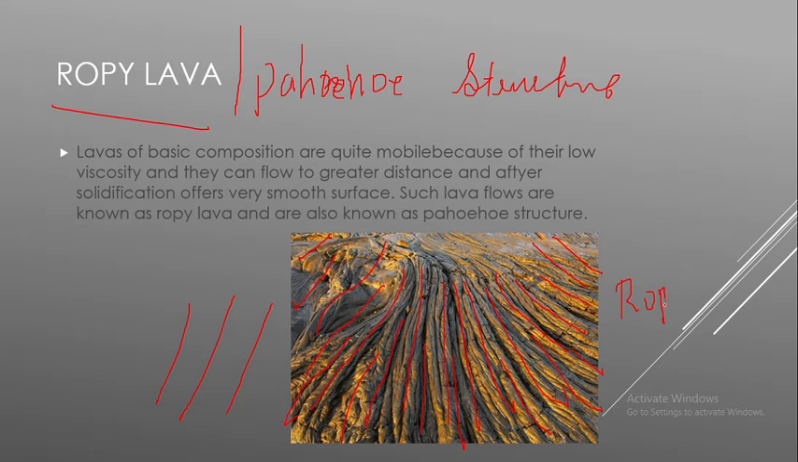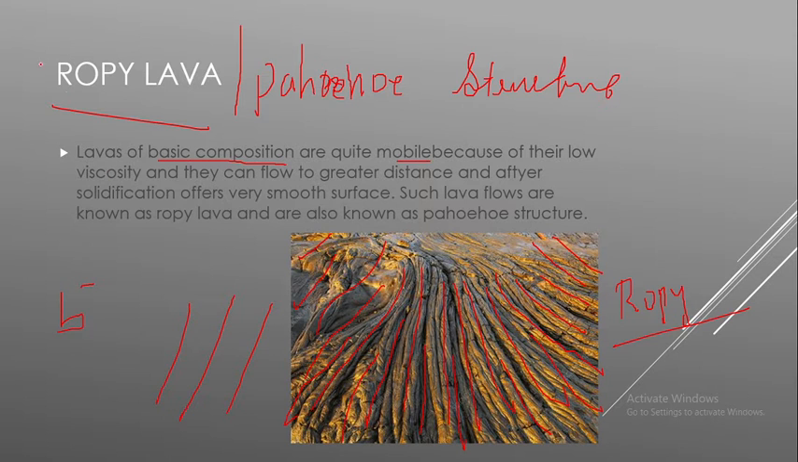Then we need to know how these ropey structures are formed. Here the lava is of basic composition. We said that in the blocky type the lava is acidic, but here the lava is of basic type. Basic composition lavas are quite mobile because they have low viscosity, just the opposite of blocky lava, which is of acidic composition and has high viscosity, so it cannot move greater distances.